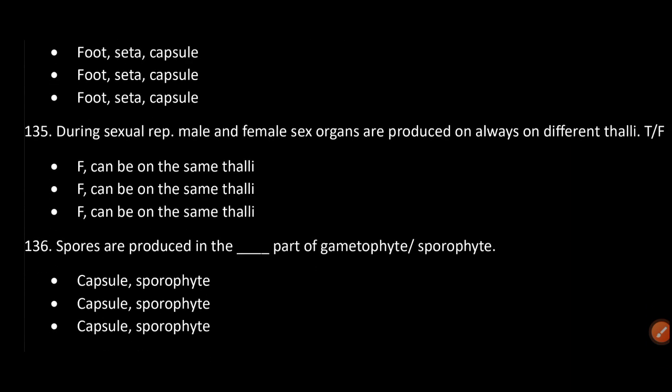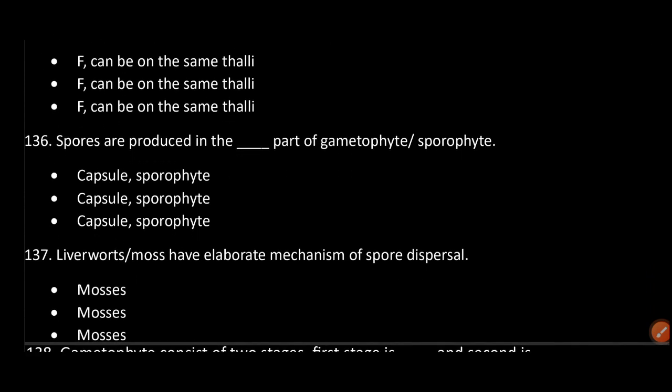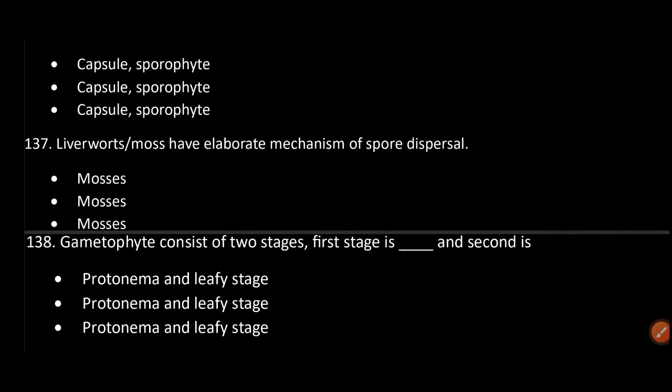During sexual reproduction, male and female sex organs are produced always on different thalli. False, can be on the same thalli. Spores are produced in the dash part of the sporophyte. Capsule.